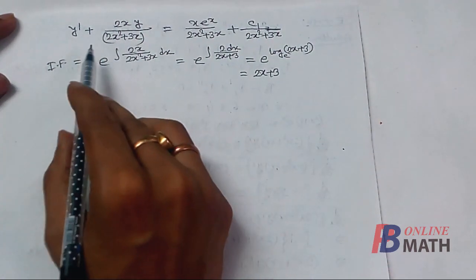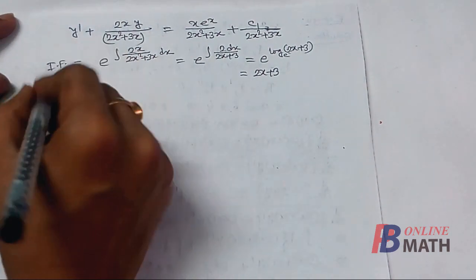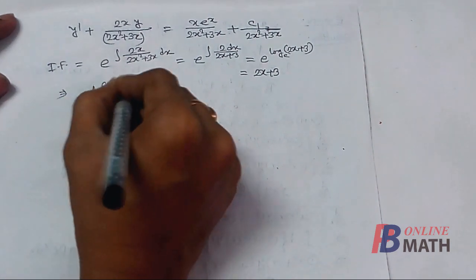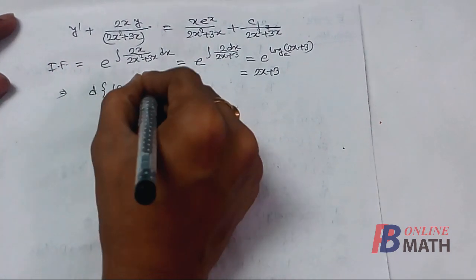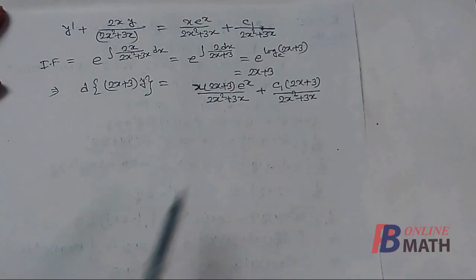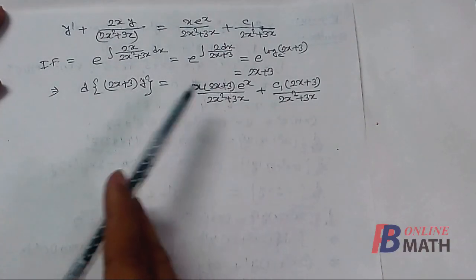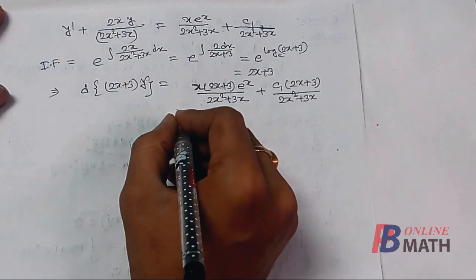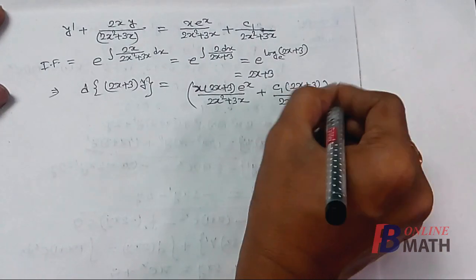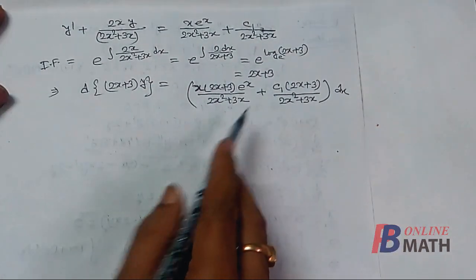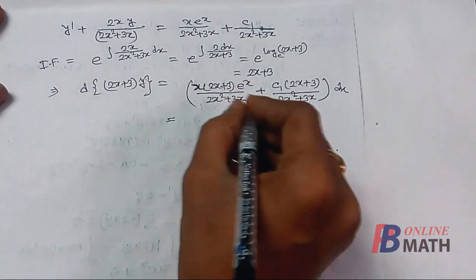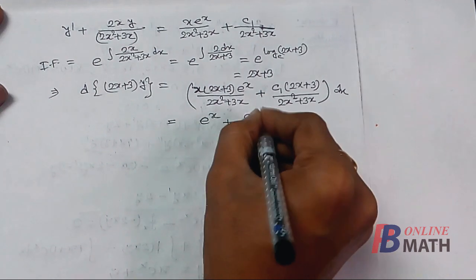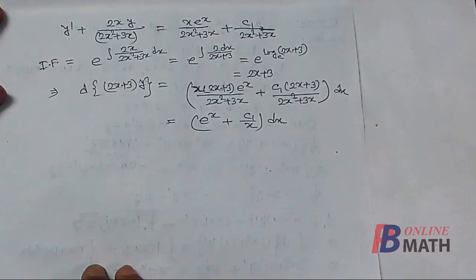Now we shall multiply this equation by this integrating factor, and after that we shall find that this is equal to d of (2x + 3)y, and the right hand side after the multiplication of the integrating factor becomes like that. So simplifying all the terms, it becomes (eˣ + c1)/x dx.